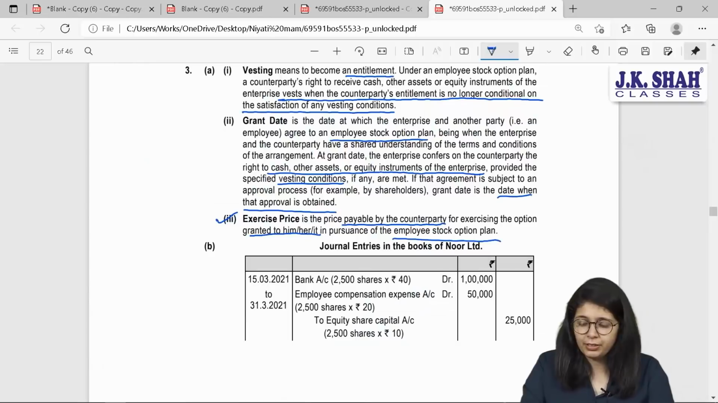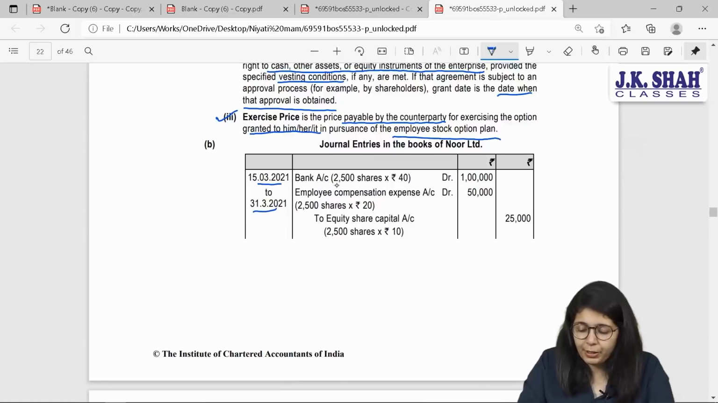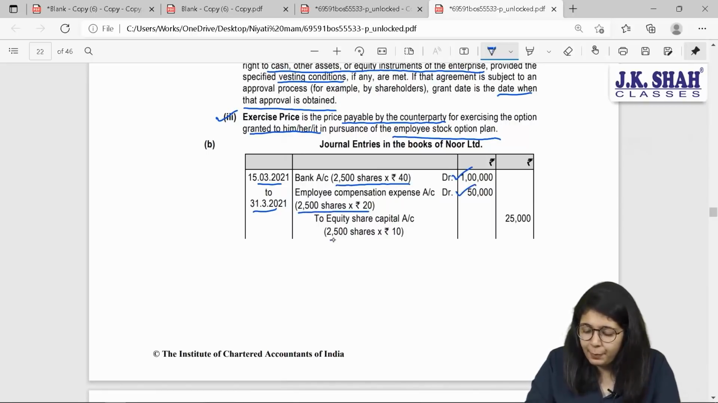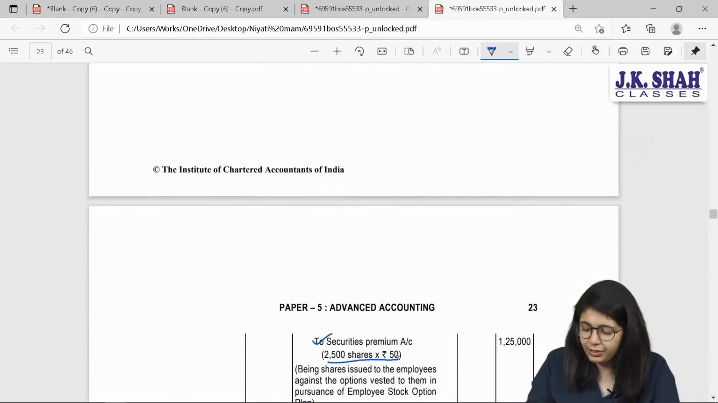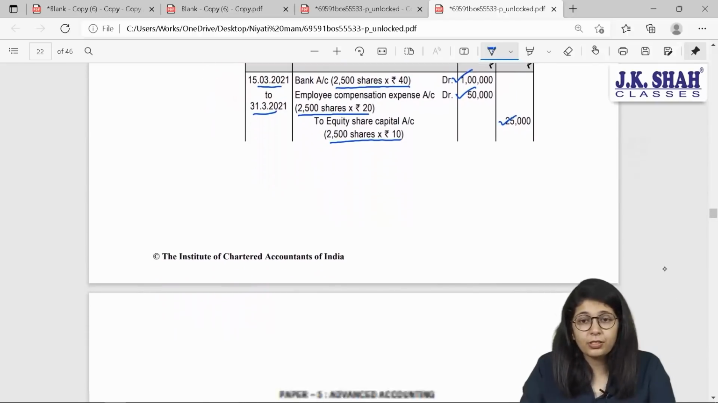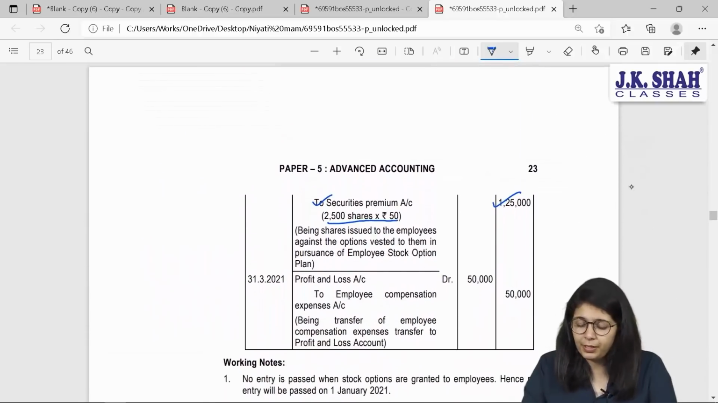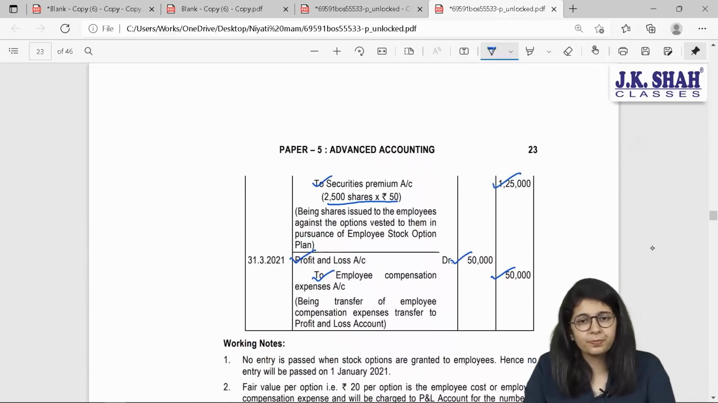Is this clear to everyone? Let us see the journal entries. First entry, from 15th March 21 to 31st March 21, bank account debit 2,500 shares into 40, just like we discussed, 1 lakh. Employee compensation expenses 2,500 into 20, to equity share capital 2,500 into 10, and to securities premium 2,500 into 50. Now your expenses are of rupees 50,000. You will transfer these expenses to your P&L, to employee compensation expenses 50,000 rupees.